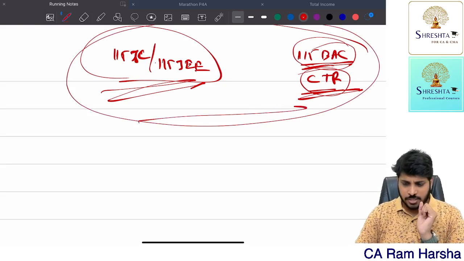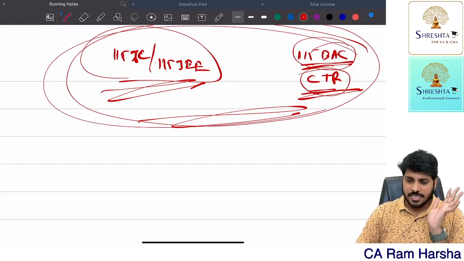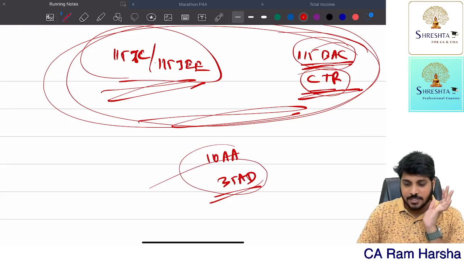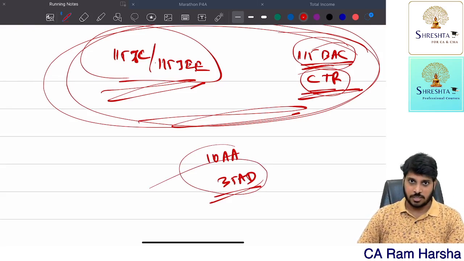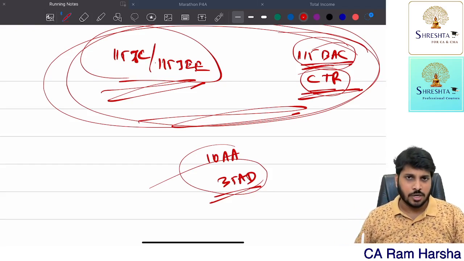Many times these concepts are being tested. Be careful. In order to understand these sections, you need to understand 10AA. You need to have a basic idea of 35AD. Especially these two sections, knowledge is very important. That's it. Take care. In the next video, I will be coming up with these two provisions.